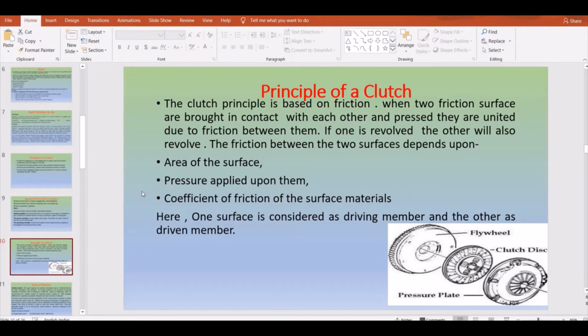Here the driving member of the clutch is usually a flywheel, and your driven member is the plate, the disc which is mounted onto the clutch. This entire assembly will be bolted onto the flywheel, and it will rotate at all times. The flywheel and the pressure plate grip the driven member between them under the action of the pressure springs. So these are all the parts. We'll go through the working in a later case, and try to understand that.